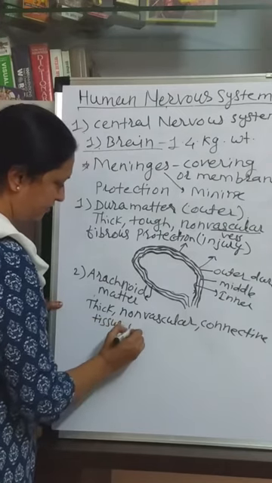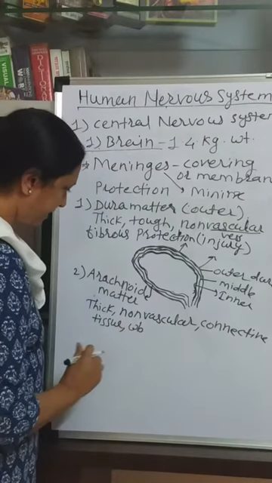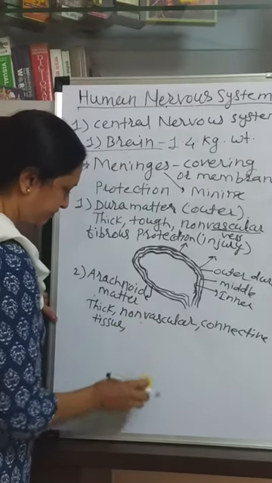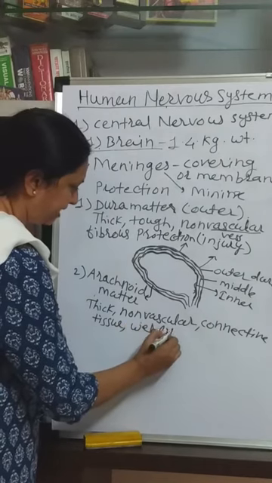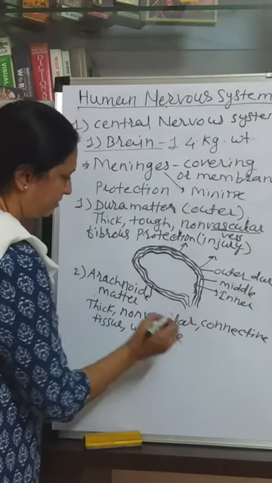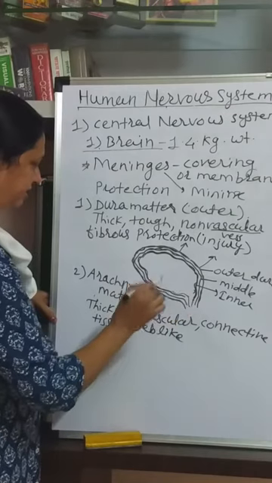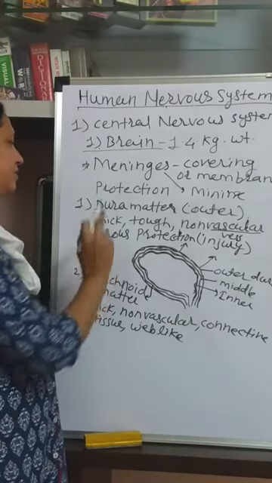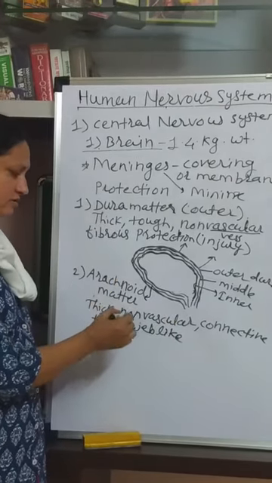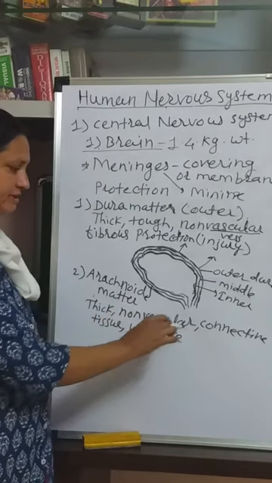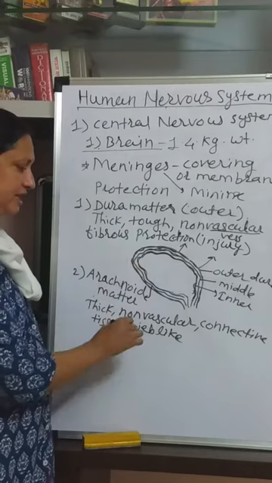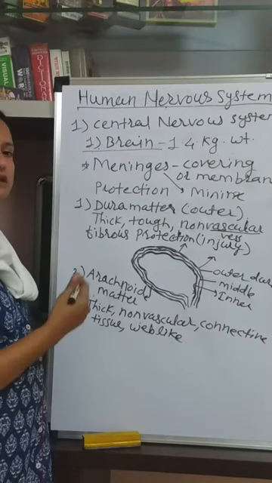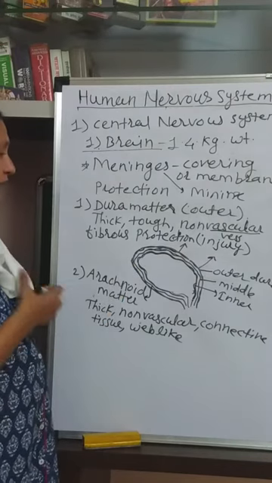It has a somewhat wave-like appearance, a web-like structure is seen here, wave-like. So the middle layer is thick but thinner than the dura mater. Non-vascular means without blood vessels. It is made up of connective tissue. Its appearance is wave-like, and it is also particularly for protection.